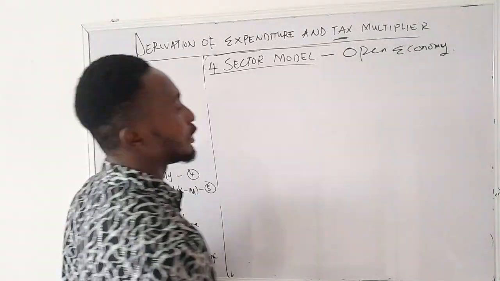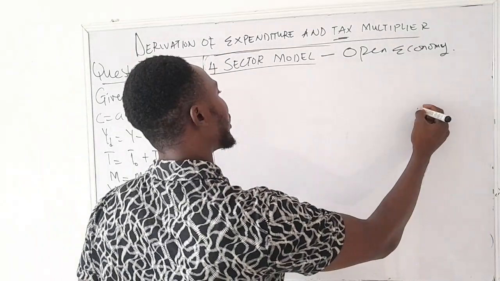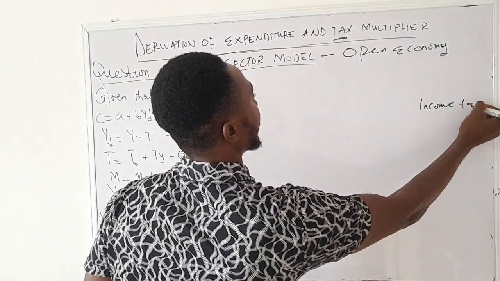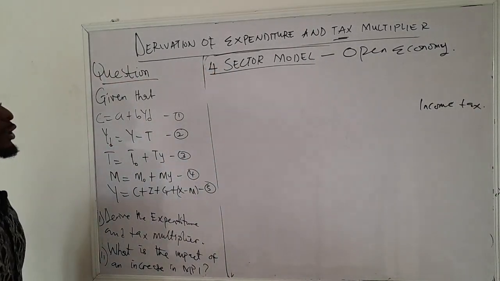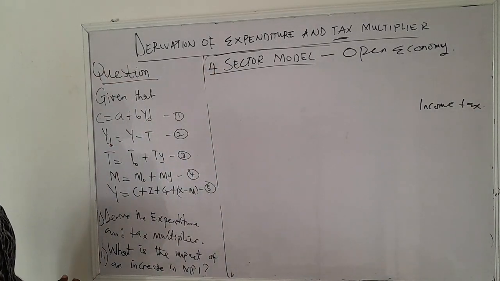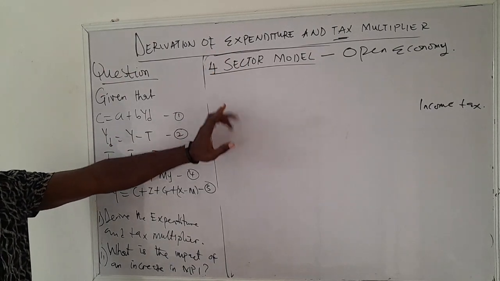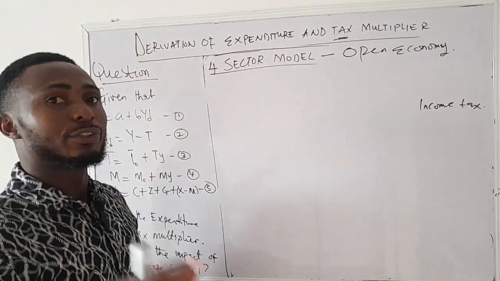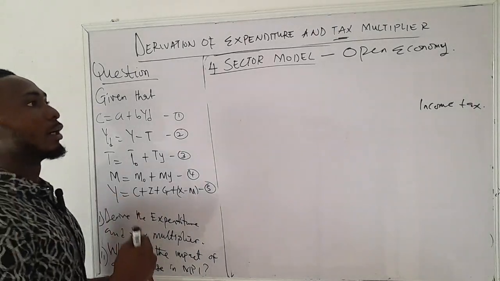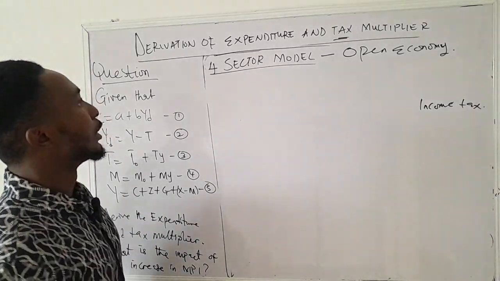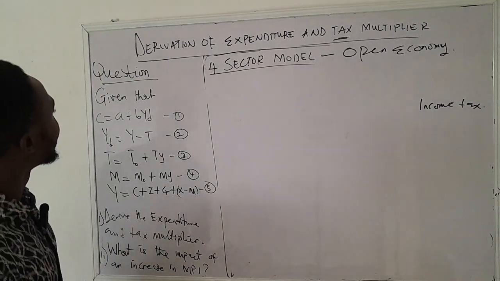And we are working on this with the income tax. In the previous video we worked on the expenditure and tax multiplier in a three-sector model with a lump sum tax. So if you have not seen that video, you can go back to it. I'll drop a link of that video in the description. So let's move forward now.